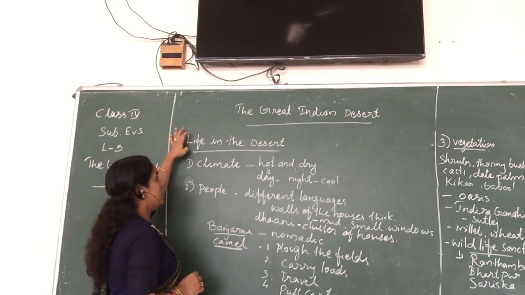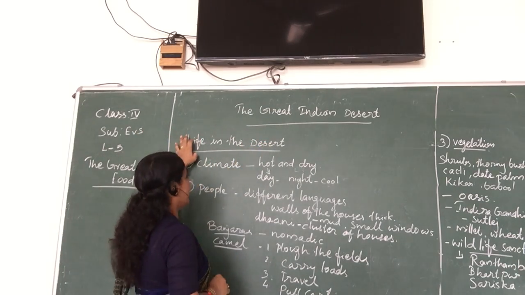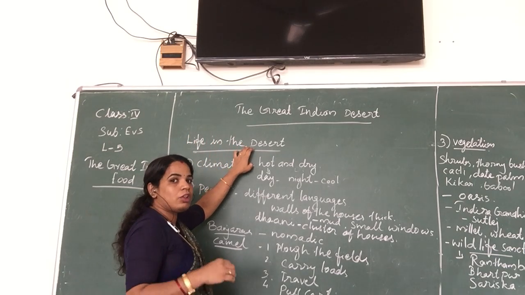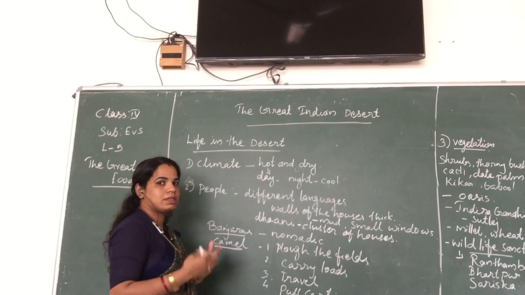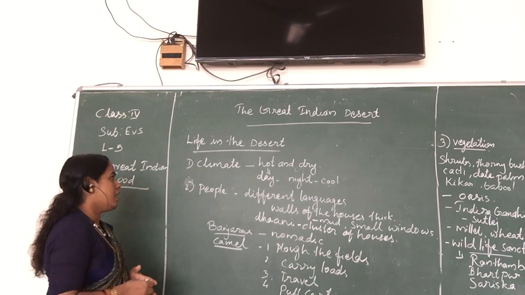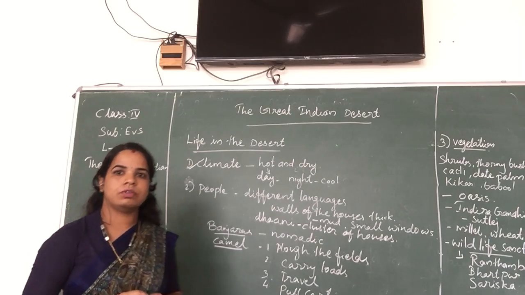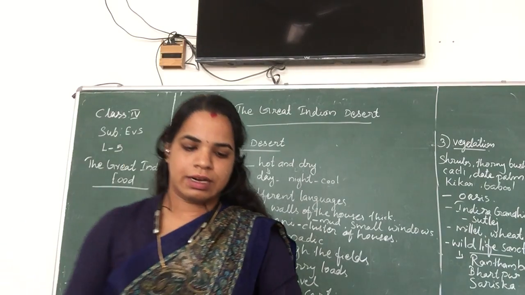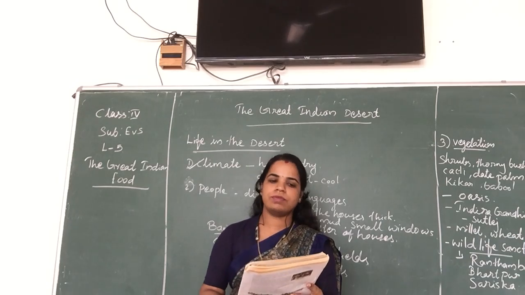Next we have to go to life in the desert. We know that a lot of people are living in the desert states. What is the lifestyle of the people in the desert? In this case, first we need to discuss the climate in the desert. First one is the climate. You have to open your textbook to page number 52.